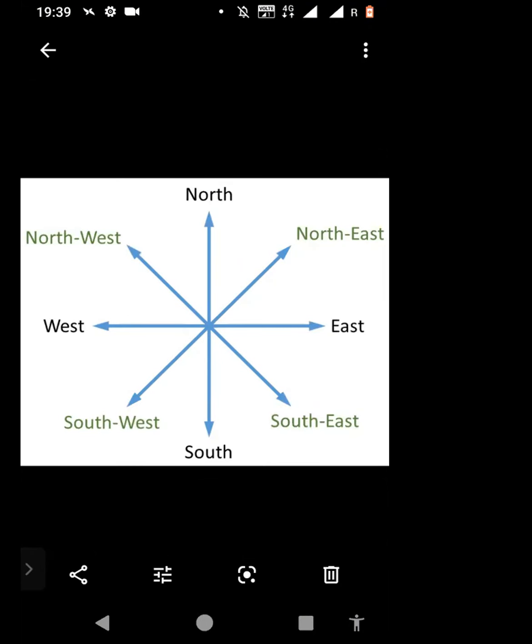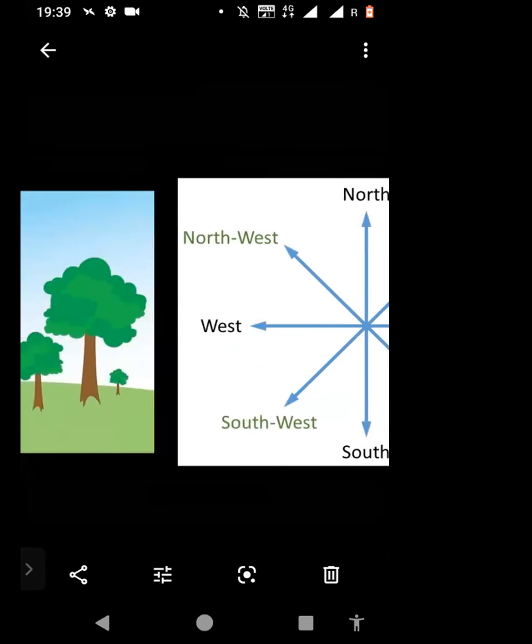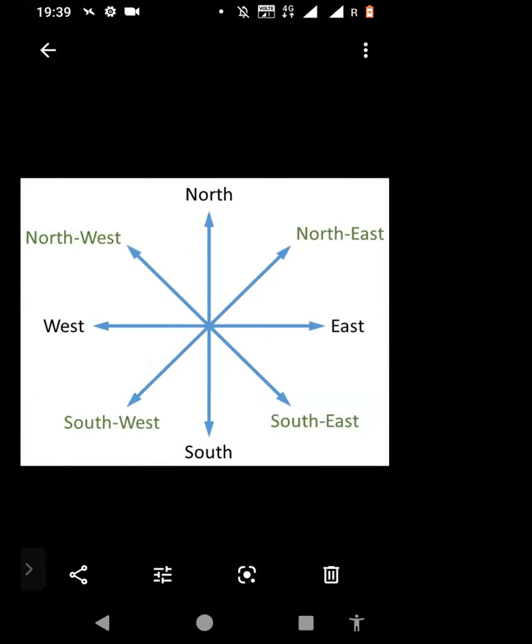You won't even know which direction to travel. When you're in a new place, in a new location, you do not know your basic directions. So there are a few ways you can find directions without using a compass.